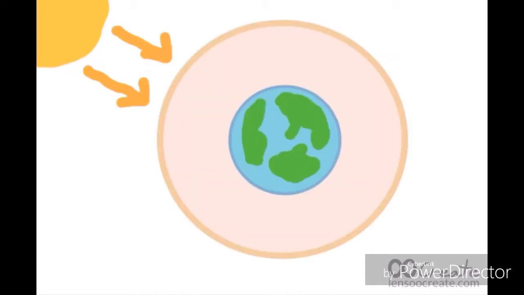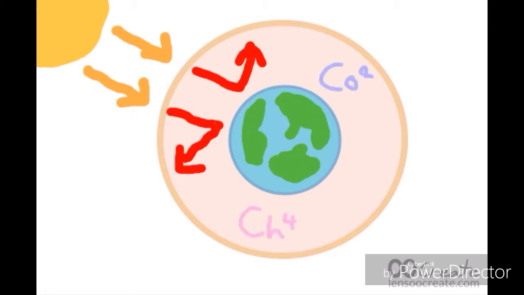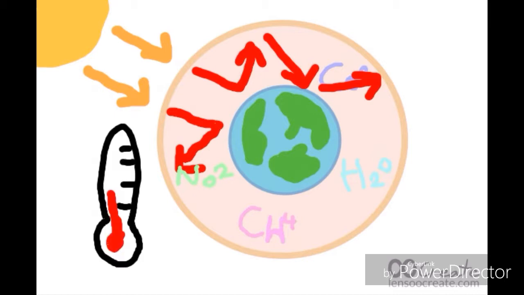It works the same way in our atmosphere. The heat enters our atmosphere and is absorbed and re-emitted by Earth's surface. Greenhouse gases in our atmosphere reflect some of the heat back to Earth, once again trapping it in the atmosphere. This is a natural process that has existed on Earth for millions of years and has kept our planet at a comfortable temperature for life to thrive.